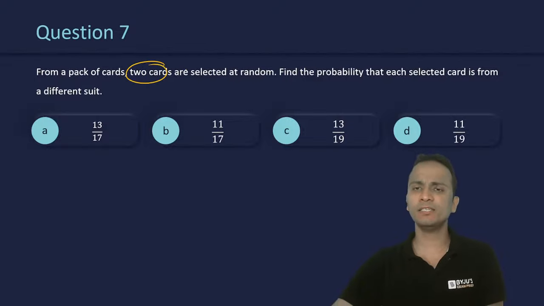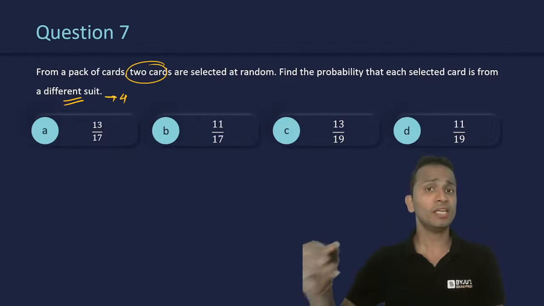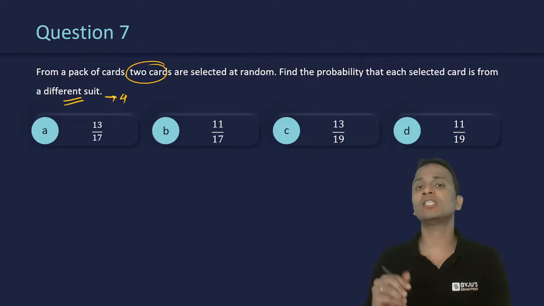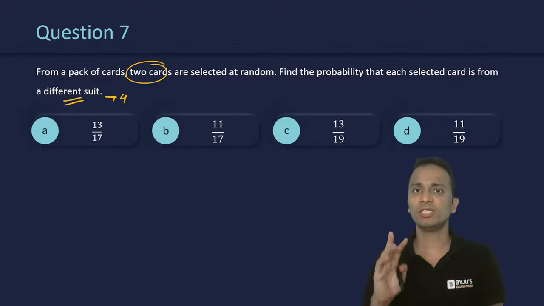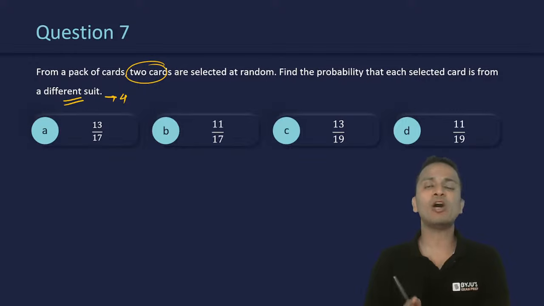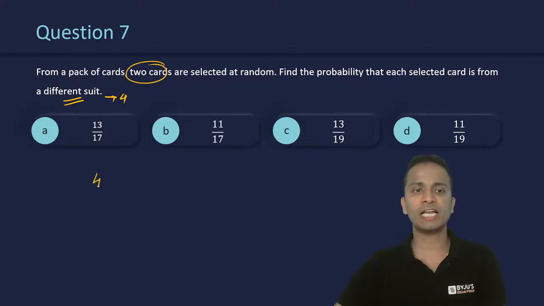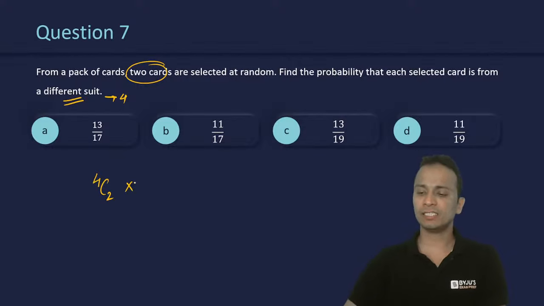Two cards are selected, and I want both these cards from different suits. So in total, there are four suits. Now if each of these two cards will belong to two different suits, then first of all, we'll find out in how many ways I can select two different suits out of four suits, which can be done in 4C2 ways.